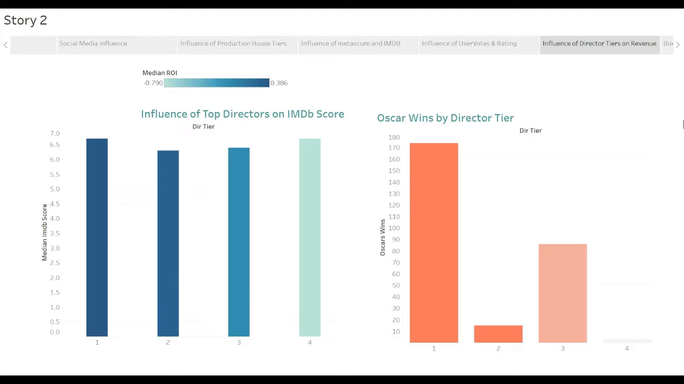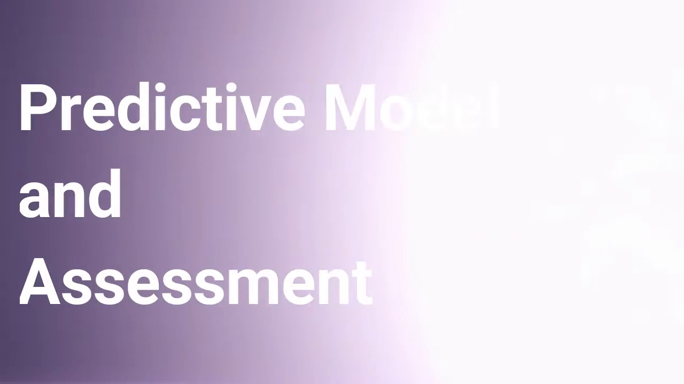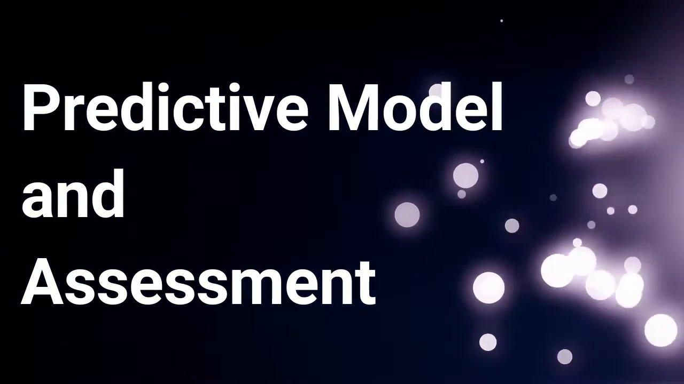And lastly, I'm going to go back to creating tiers for directors. What we understand here again is that a tier 1 director has a great median IMDb score, but also wins the most Oscars and additionally allows you to have the maximum median ROI. Hence, it makes a lot of sense to choose a tier 1 director.